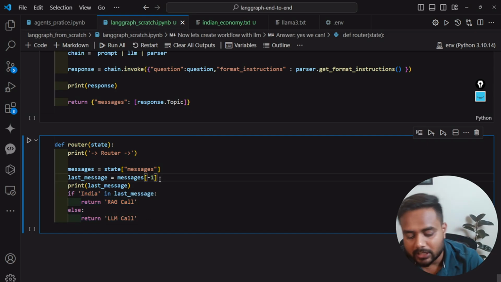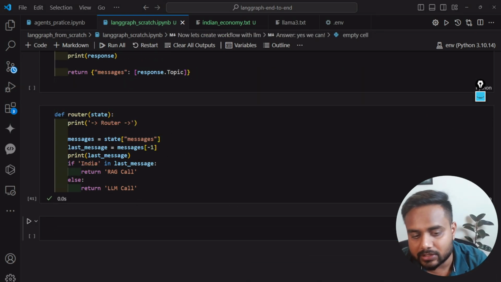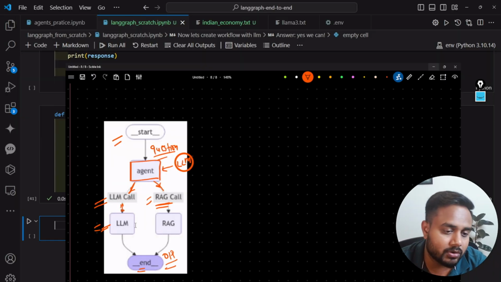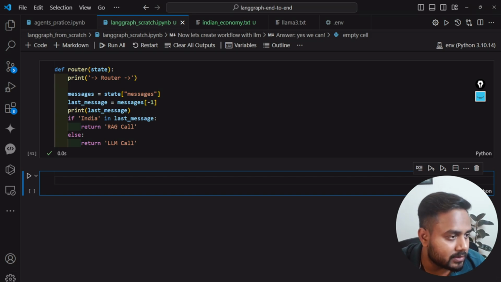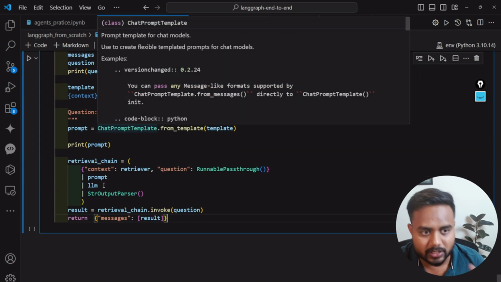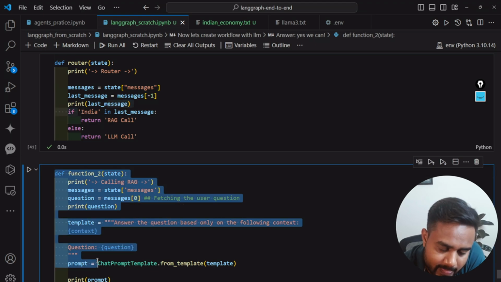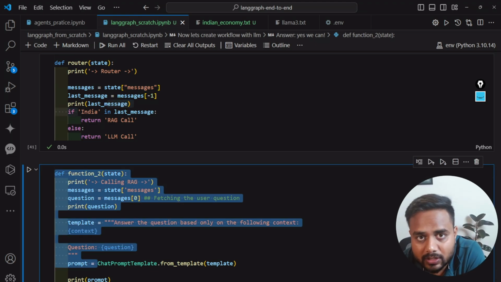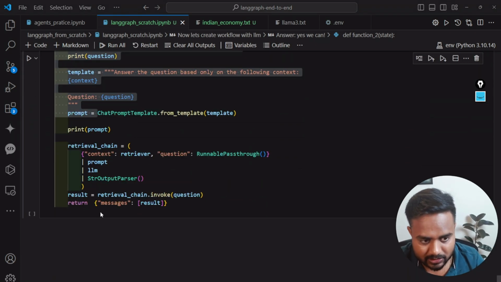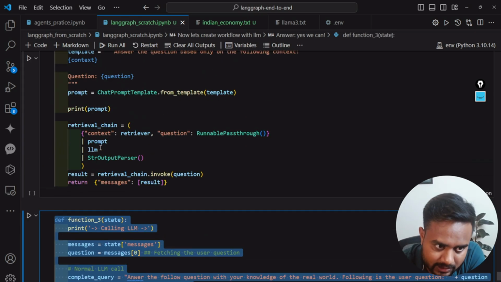Now, guys, let me create two more functions over here. If you look at the architecture, apart from this agent, we have two more functions. One is LLM and the second is the RAG. So let me create function 2 and function 3. Function 2 represents the RAG over here, this one. If there is India in my sentence, then it will come over here. If there is not India, then it will do the simple LLM call. So let me create function 3 over here. Got it? So guys, this is the complete function.